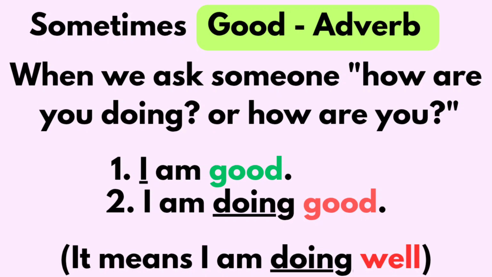So instead of using the adverb well, people use good. I'm doing good. Here good is an adjective, but instead of using well, we use good. So both are correct. Only in this scenario they are interchangeable, right? So I'm good is equal to I'm doing good. Both are correct, which means you have your activities and you do them properly. Yeah, that's how it means, right? So this is the only scenario where good works as both an adjective and an adverb.